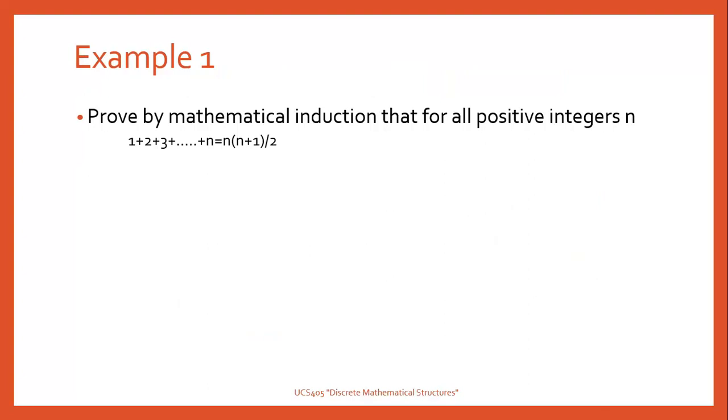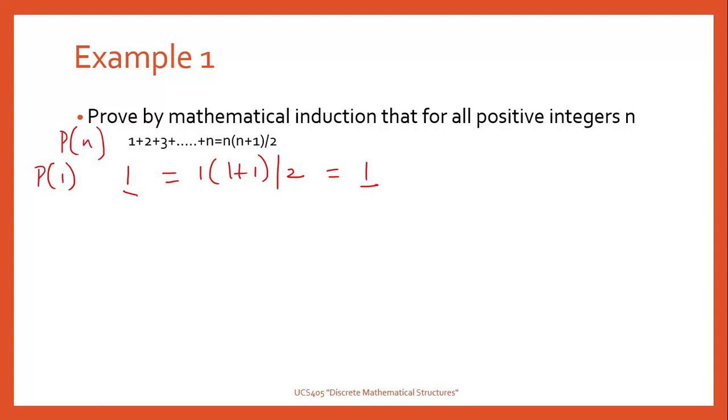In this example, we have to prove by mathematical induction that for all positive integers n, 1 plus 2 plus 3 up to n is equal to n into (n plus 1) by 2. So this is our P(n). Now what is P(1)? Putting n equal to 1, the left hand side is 1, and the right hand side we get 1 into (1 plus 1) by 2, which is equal to 1. So the left side is equal to the right side. So we can say that this statement is true for our base case, which is P(1).